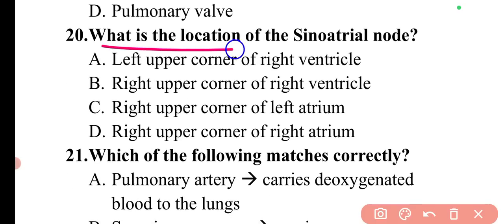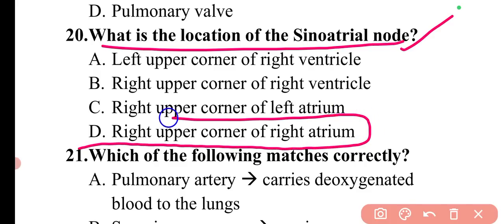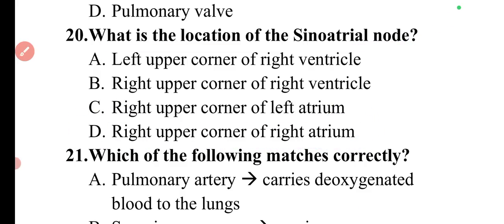Next question is, what is the location of sinoatrial node? So the location of sinoatrial node is right upper corner of the right atrium. So here option D will be the correct answer.